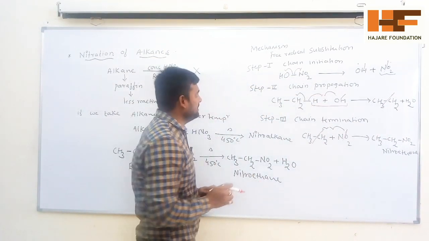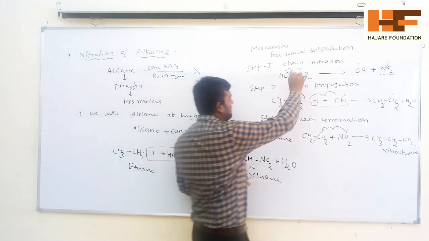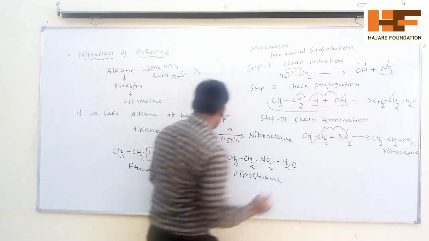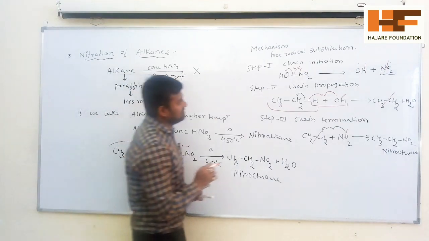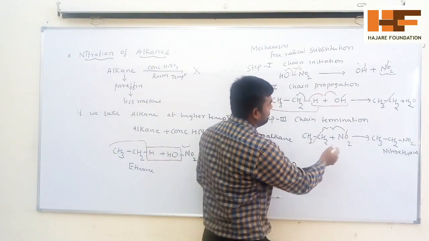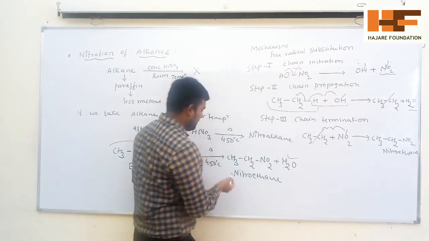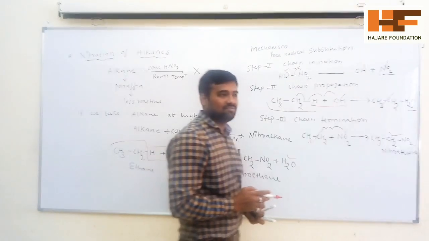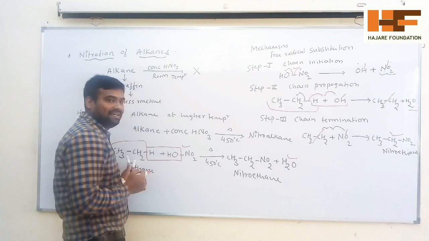So remaining on the reactant side, we have HNO3 and ethane. On the product side, you are getting water formation. The remaining one is nitroethane. So this is about the mechanism of nitration of ethane.